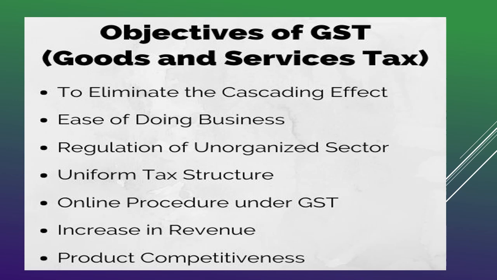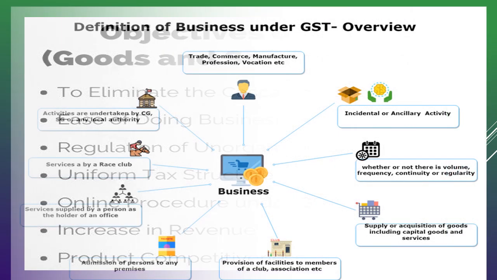So when the trader is registered and all these things are done in a cyclic way, there is an interlink, and this increases the revenue, and there is product competitiveness. So these are the objectives of GST.